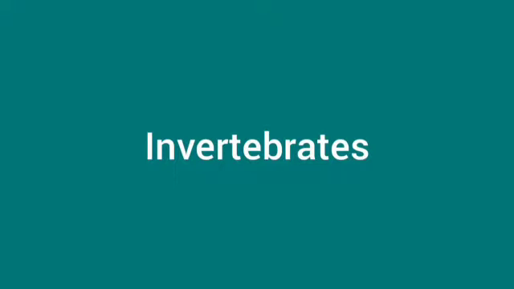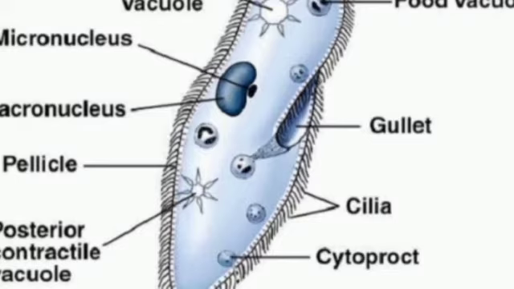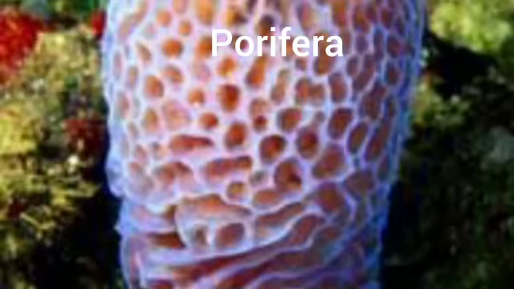Invertebrates are divided into 9 phyla. Number 1 is phylum Protozoa. Amoeba and Paramecium are the examples of phylum Protozoa. They are unicellular organisms. Most of them are microscopic. Phylum two is Porifera. Porifera are commonly known as sponges.